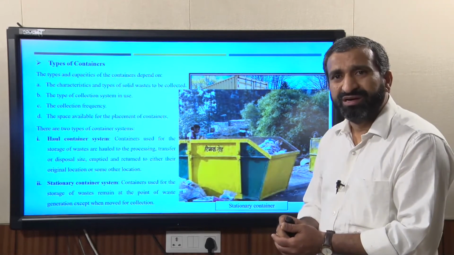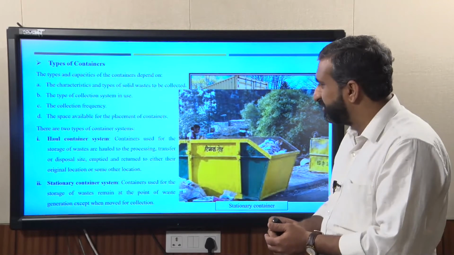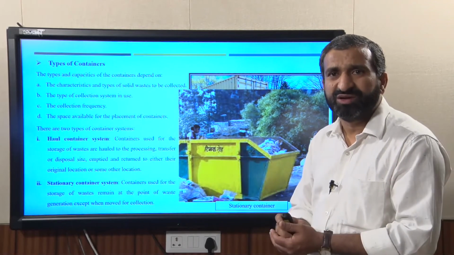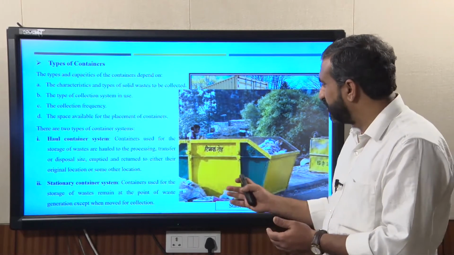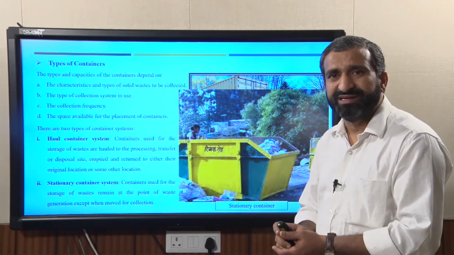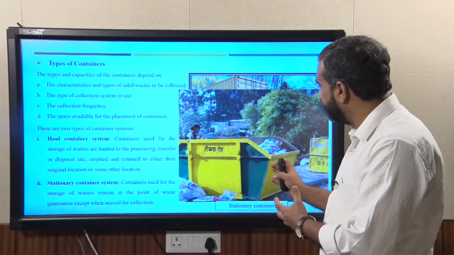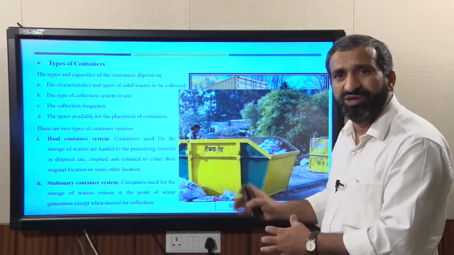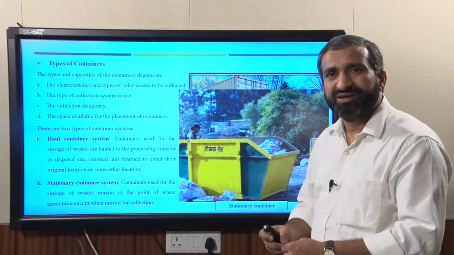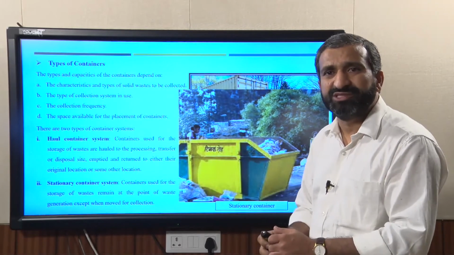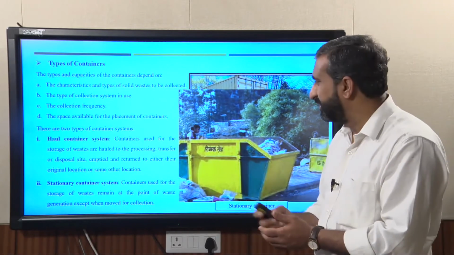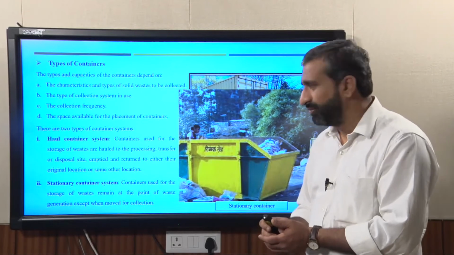But now under Swachh Bharat mission, wherever the haul container is not possible, the corporation is providing this kind of stationary container. Here the container is not hauled, but it is good to have a proper location where the waste is stored and collected by the local authority.